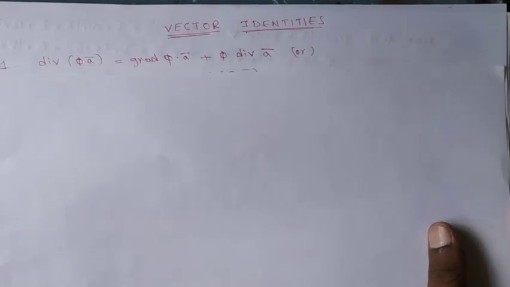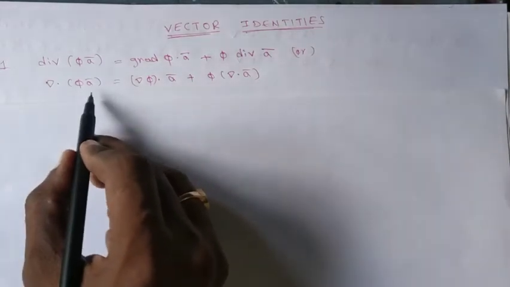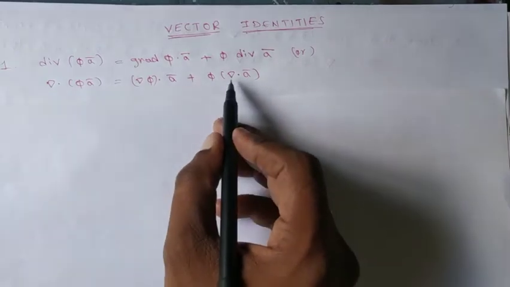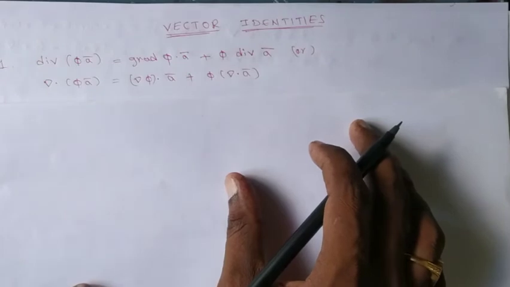In this lecture we will prove some vector identities. These are very important ones in this chapter. So let us come to the first one. Div of phi a bar equals grad phi dot a bar plus phi into div a bar, or in symbolic notation it may be written as del dot phi a bar equals del phi dot a bar plus phi into del dot a bar. So this is the statement we are going to prove now.